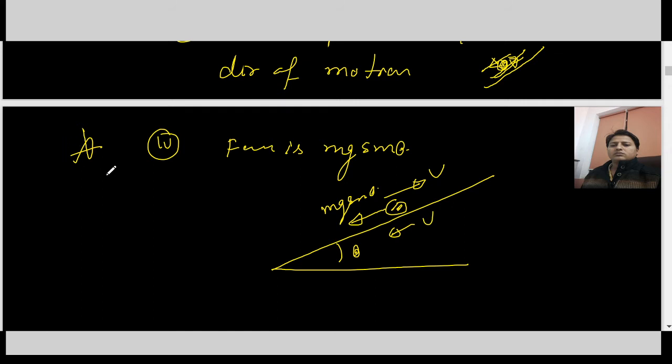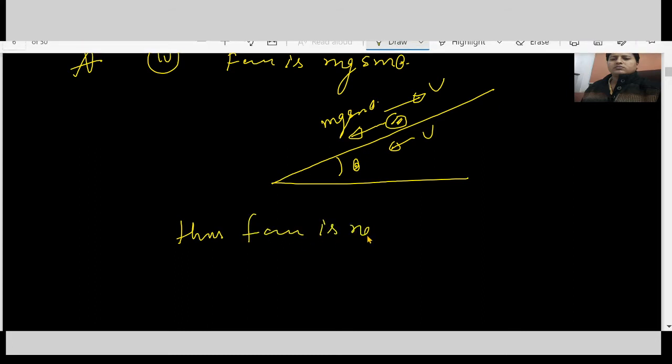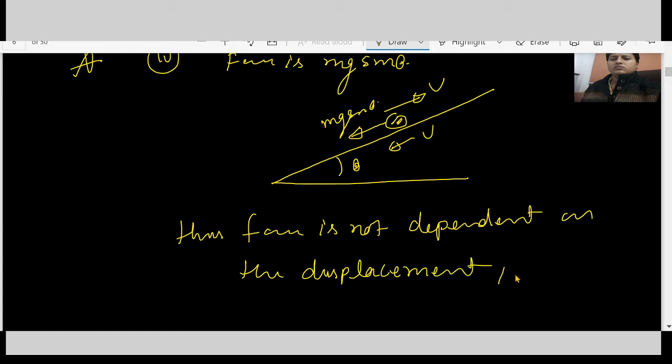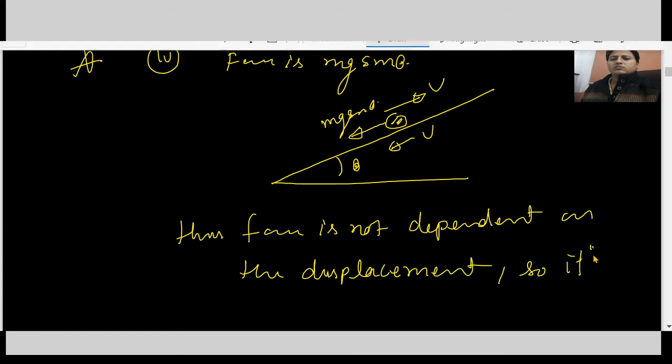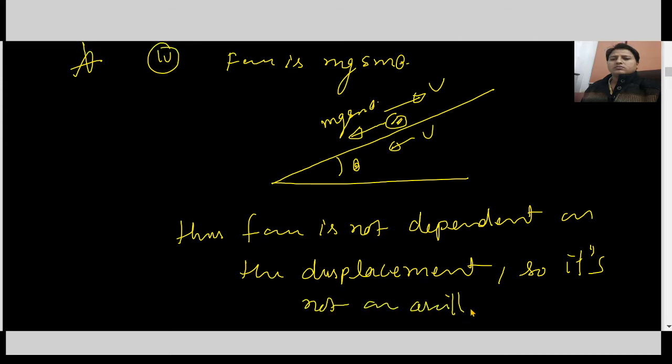So this force is not dependent on the displacement. So it's not an oscillation.